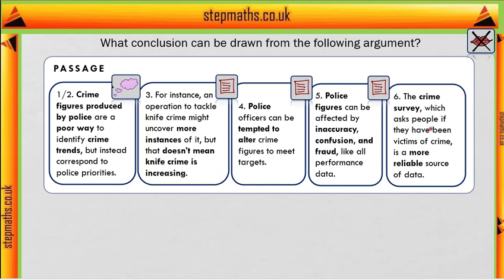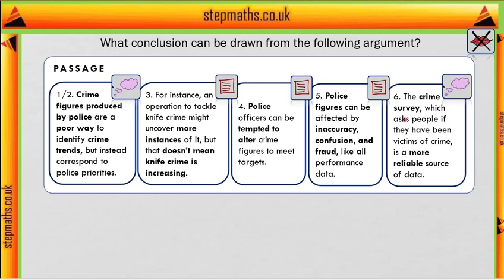And lastly, they say the crime survey, which asks people if they've been victims of crime, instead of asking the police how many crimes have been committed, is a more reliable source of data. So again, they're saying which methods are or aren't good methods, so this is their opinion. Although these are opinion statements, it's not like one of those questions where you have to find the main conclusion. It would be one of these two. Whatever the conclusion is, it hasn't quite been said yet.